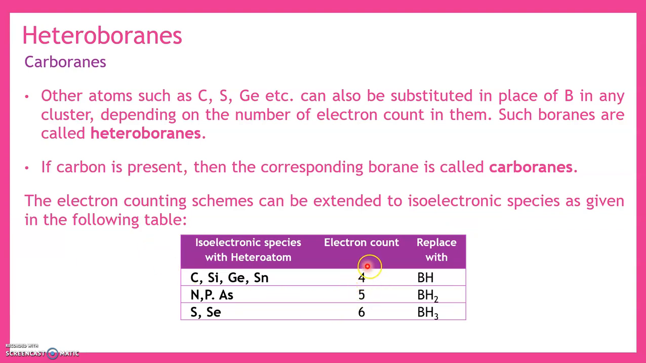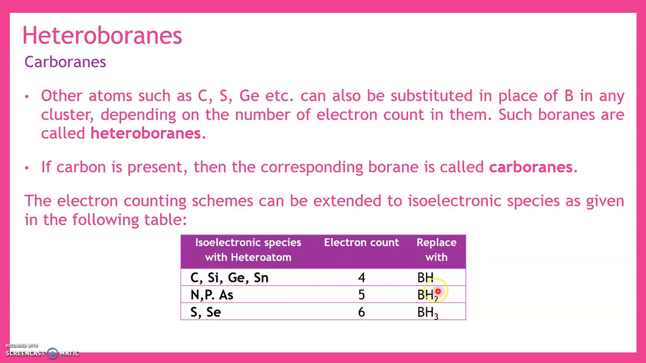If the electron count is 4, then we are dealing with the BH unit, that is 3 electrons from boron and 1 electron from hydrogen. So there are 4 electron count. Now what are the isoelectronic species here? All these species belong to the carbon family or group 14, where the valence electron count is 4. Carbon, silicon, germanium, tin all belong to the carbon family, and their outermost electronic configuration is ns2 np2. So the electron count is 4.